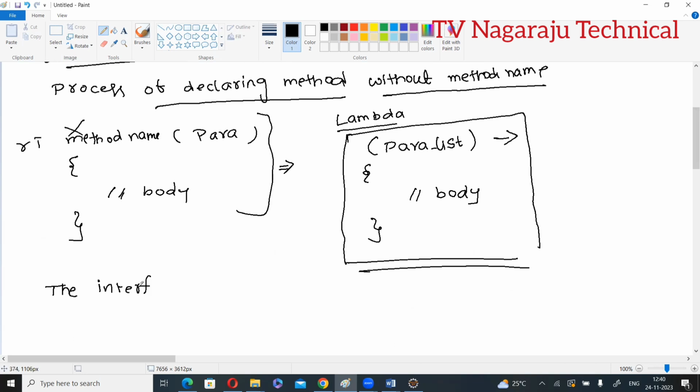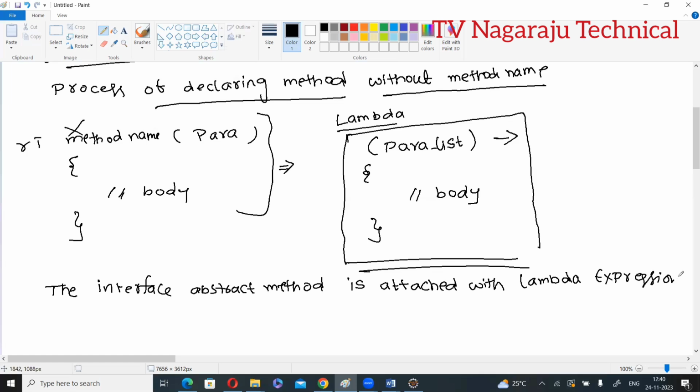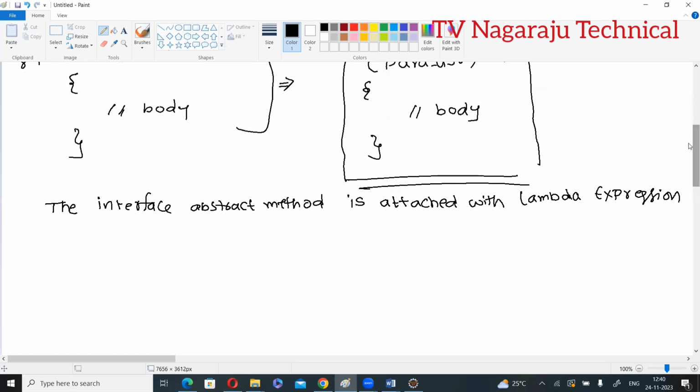The interface's abstract method is attached with the Lambda expression. This is the new feature from Java 8, and almost all projects, instead of using child classes, are using this Lambda expression.